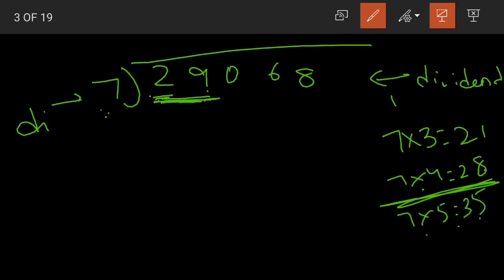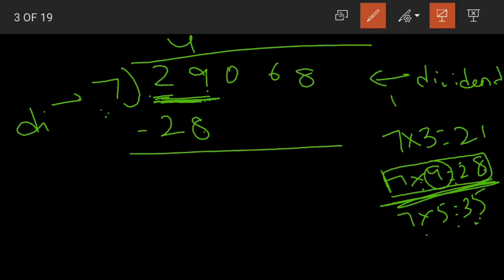Now what number should you take? 35 or 28? 28. We should always go with the smaller number. 7 4s are 28, so 4 will be written in the quotient and 28 will be written here. Now why the smaller number? Because here we need to subtract.